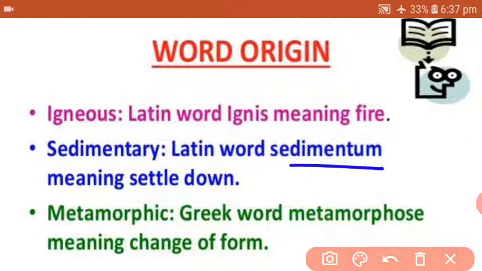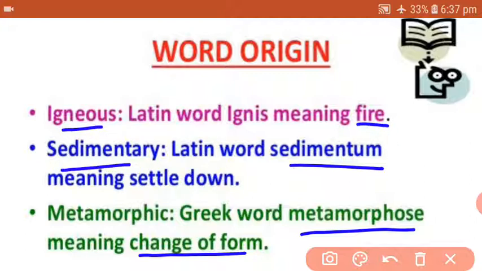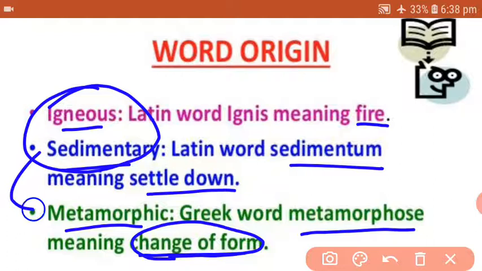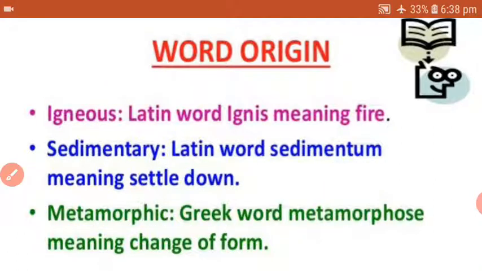The third word, metamorphic, comes from the Greek word metamorphos, from which we derived the word metamorphic, meaning change of form. So ultimately what you need to learn is: igneous means of fire, sedimentary means settle down, and metamorphic means change of form. Igneous and sedimentary rocks keep changing, and after that change, the rock we get is known as metamorphic rock. We will find out about this in detail very soon.